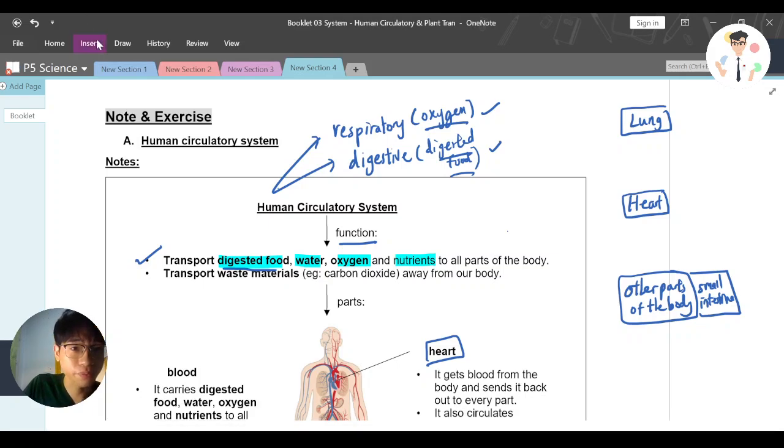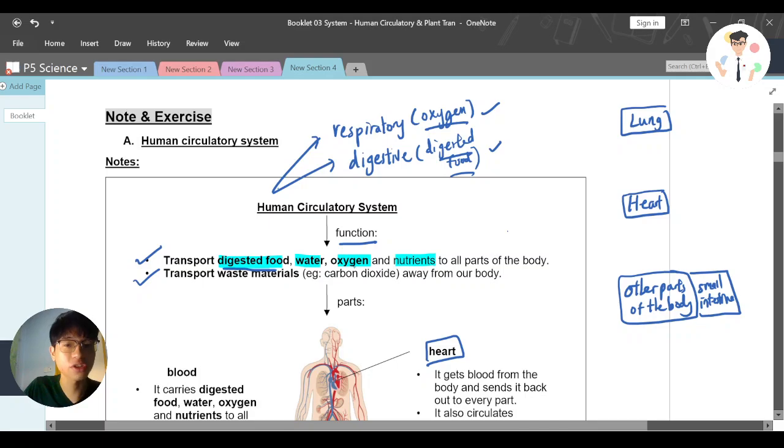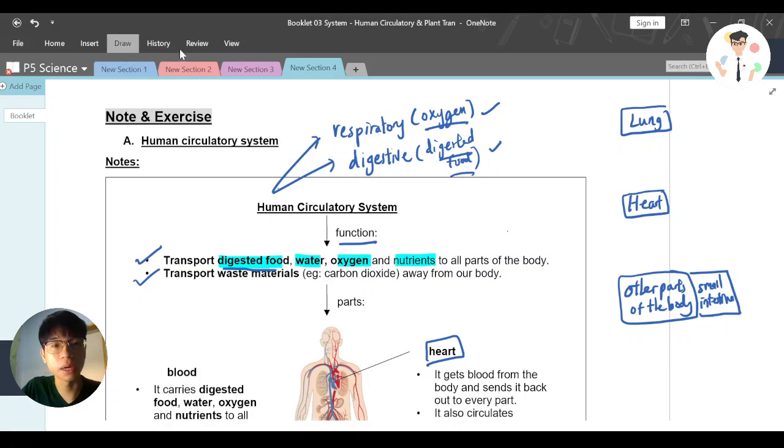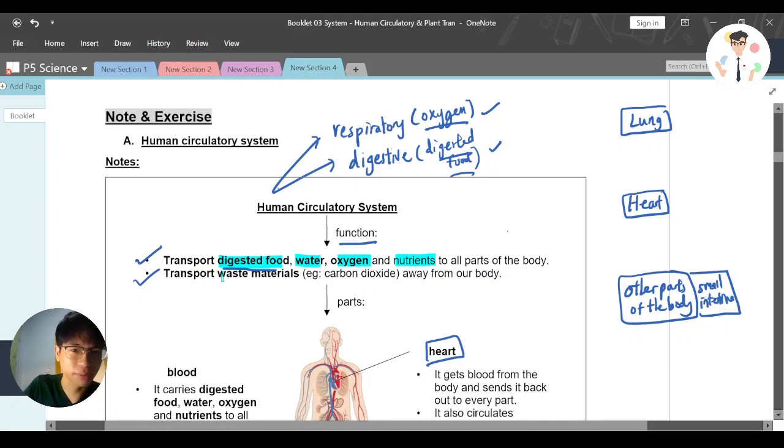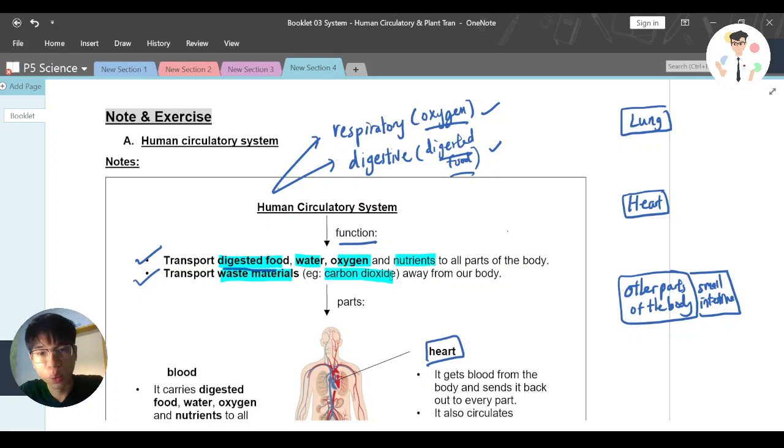And the second point: transport waste materials such as carbon dioxide away from our body. Very simple. Our body does not need this carbon dioxide, so we transport it away from our body. Basically, we transport what we want to all parts of our body, and we transport anything that we don't need away from our body.